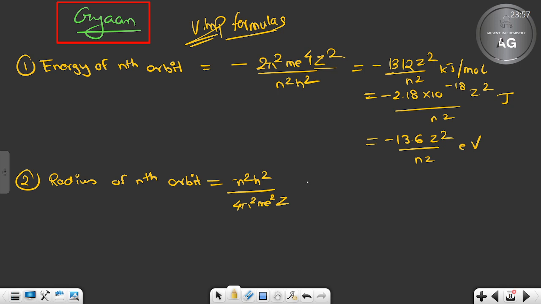There is no short form here, except z, because you cannot remember so many things. So obviously there has to be a short form for you. The short form is 52.9 n square by z picometer, or 0.529 n square by z angstrom. Clear? This is the radius of the nth orbit.